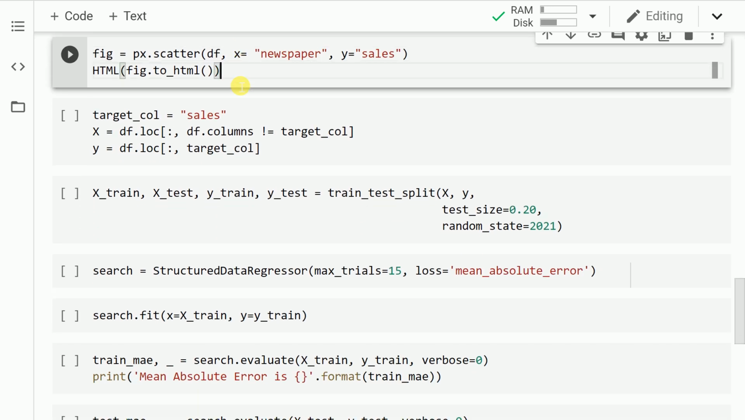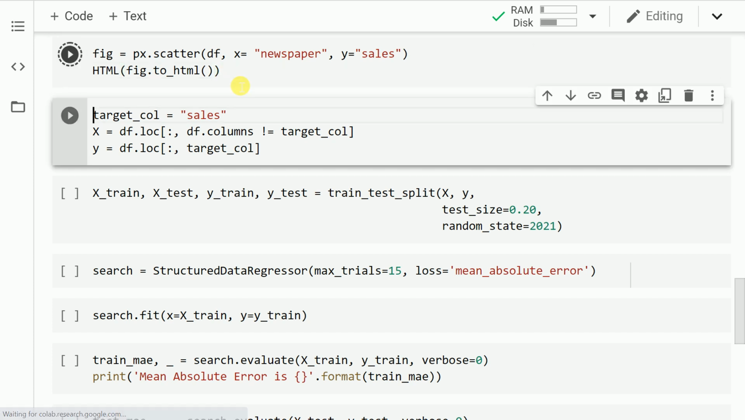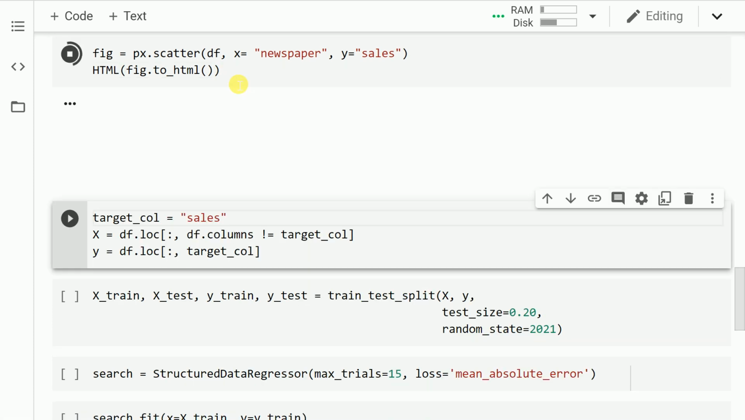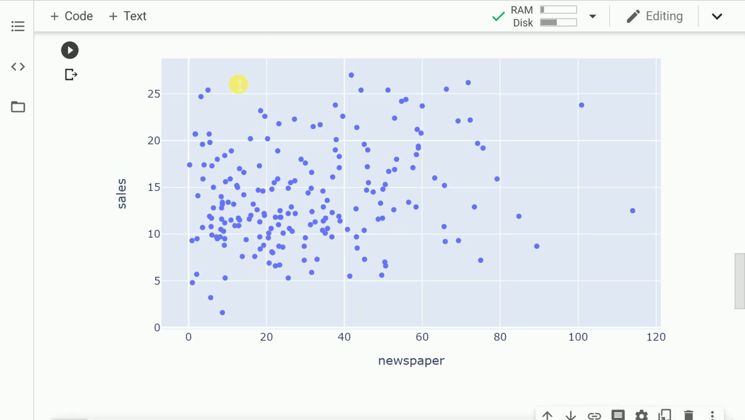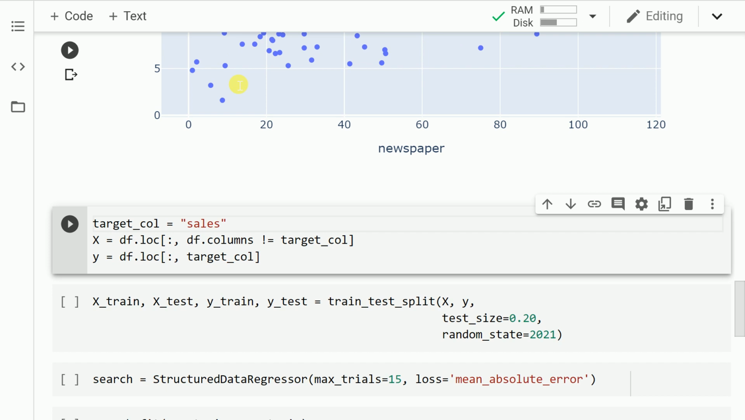Now the final combination is the newspaper and the sales column. So let me run the cell. As you can clearly see, there is no specific pattern with respect to newspaper and sales. So this was my attempt in explaining some relationship that might exist in the columns. Now let's go forward to the model building activity.